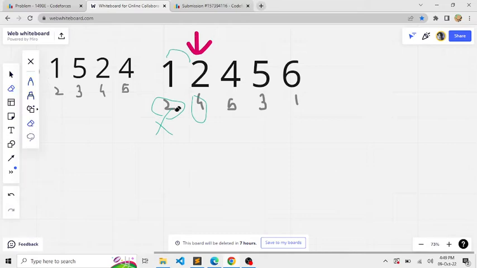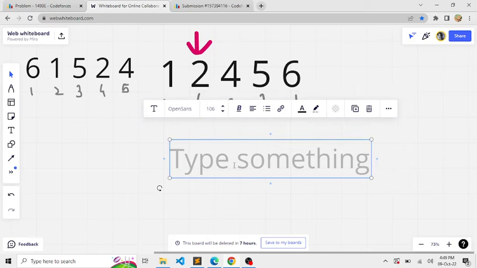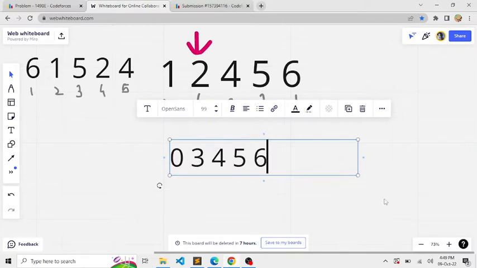Because player 2 has fewer tokens as compared to player 4. And if player 4 wins, that means player 2's token would be transferred to player 4. So a new array would look something like 0 3 4 5 and 6. This is how the new array would look.